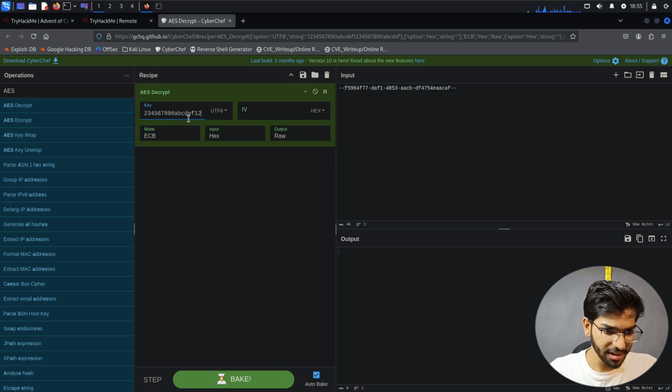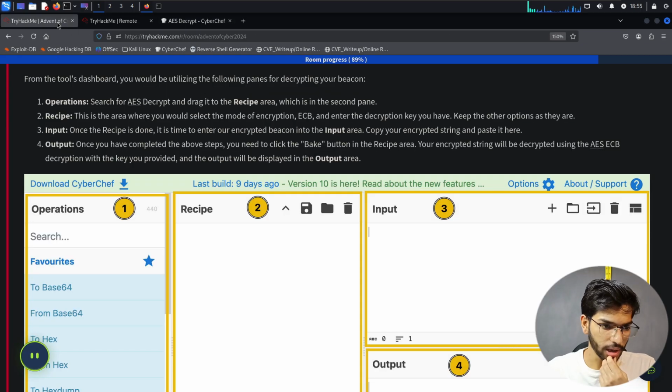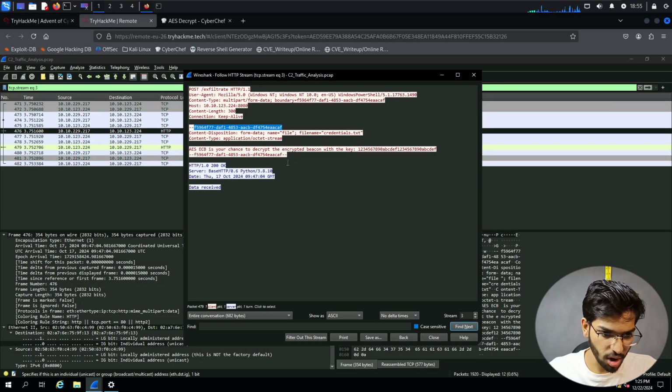A B C D E F 1 2. That looks like, is it being reused once again? No, that's the exact key then. Okay, did I copy anything wrong? So, decrypt the encrypted beacon with the key. This is the key which is there, and this is the text it sent me.